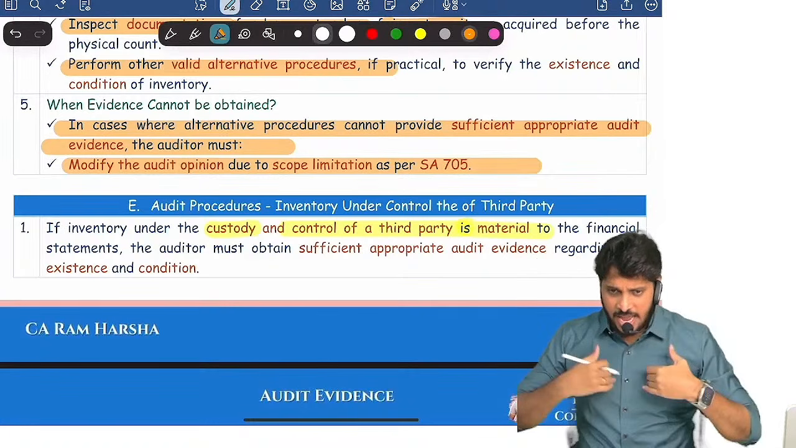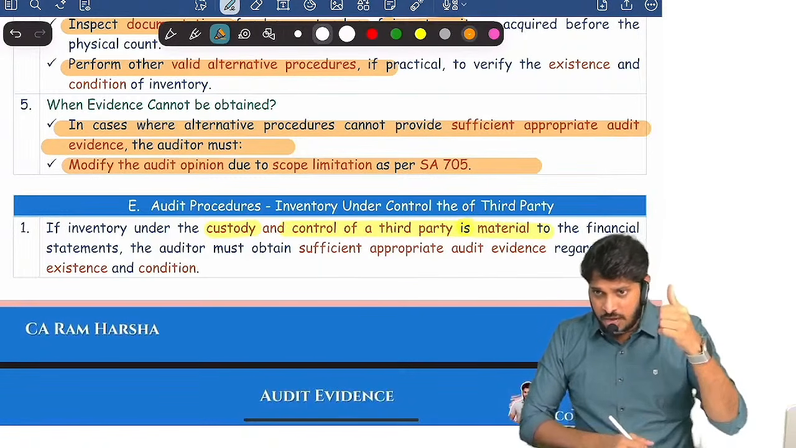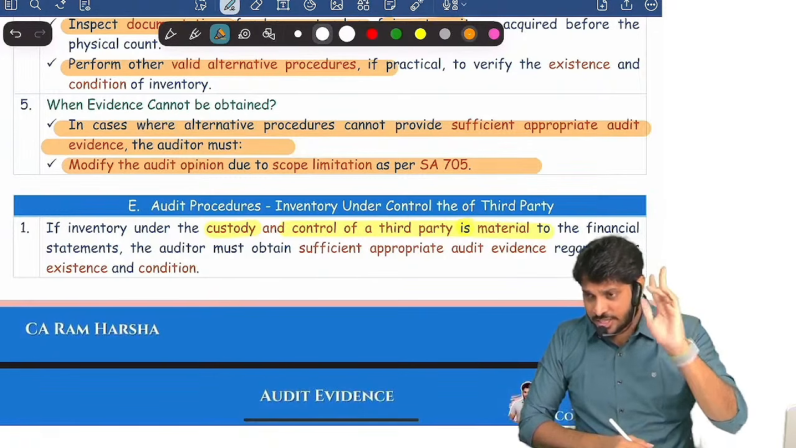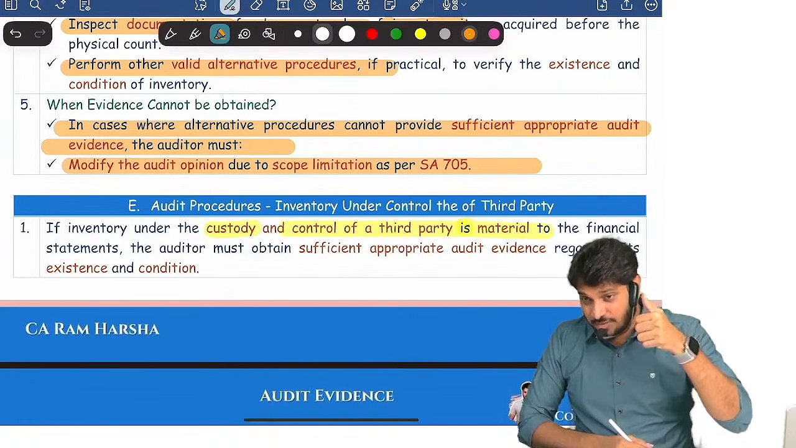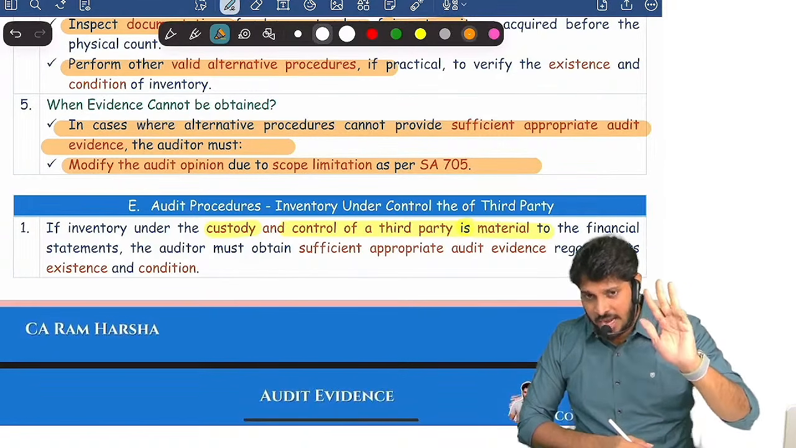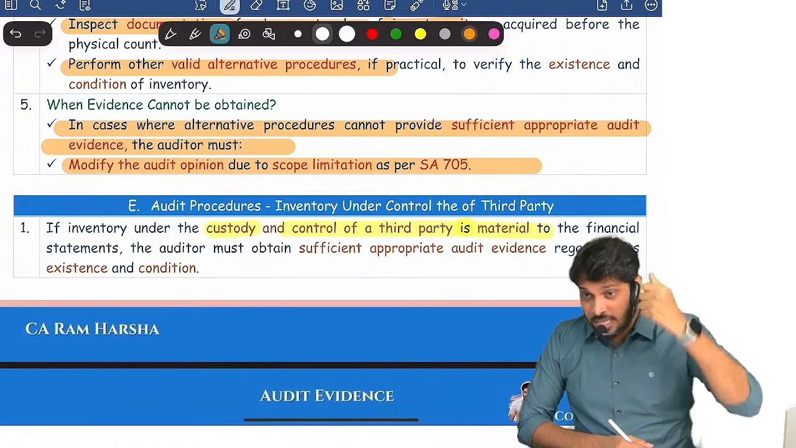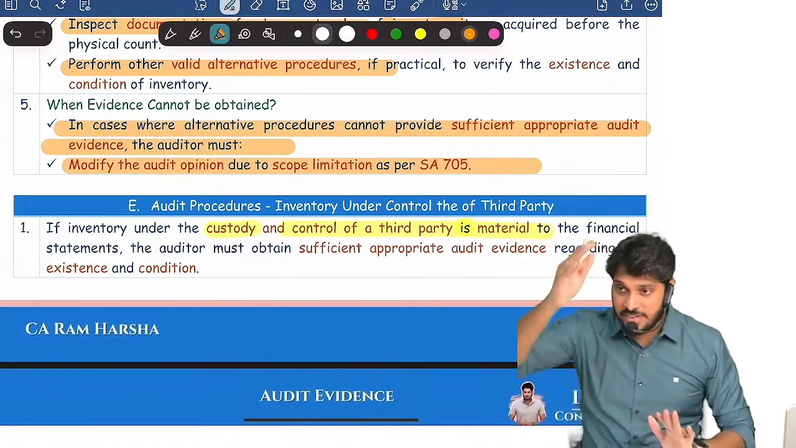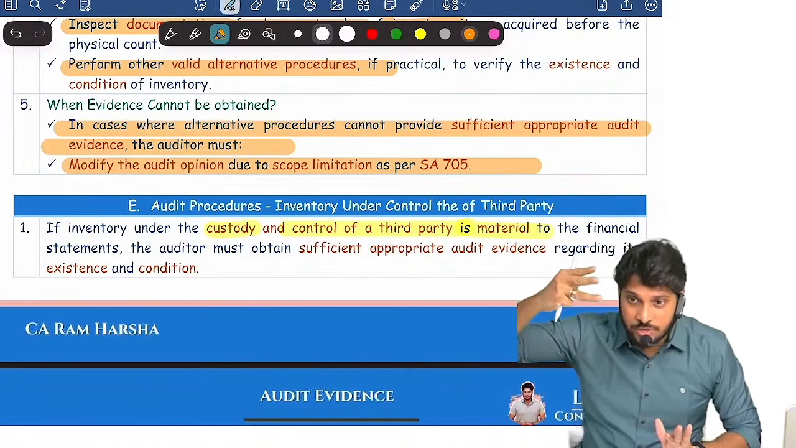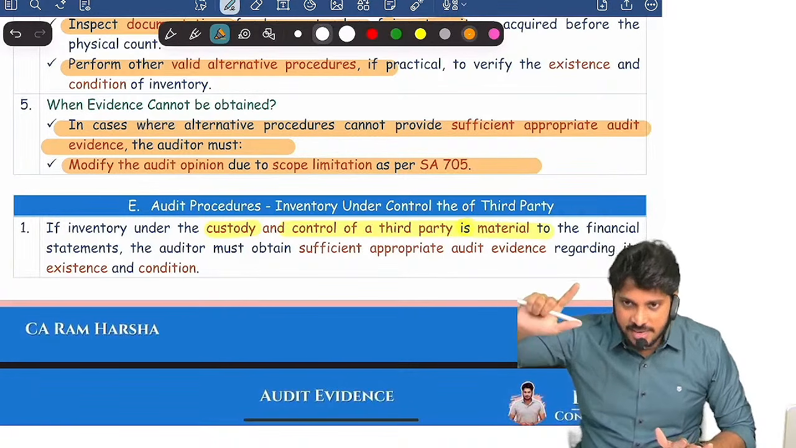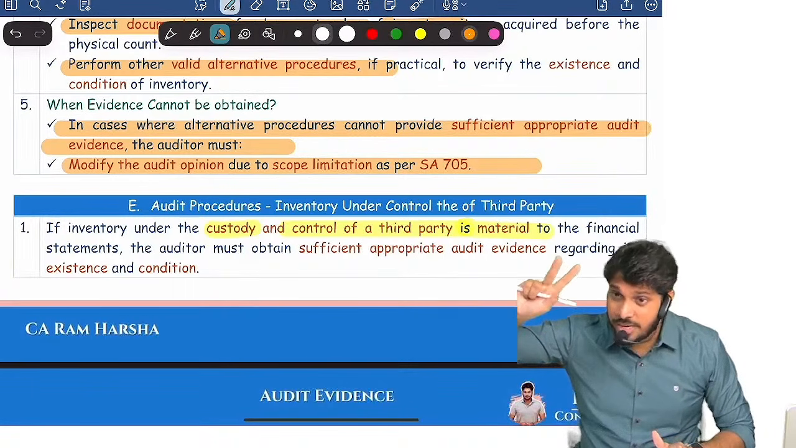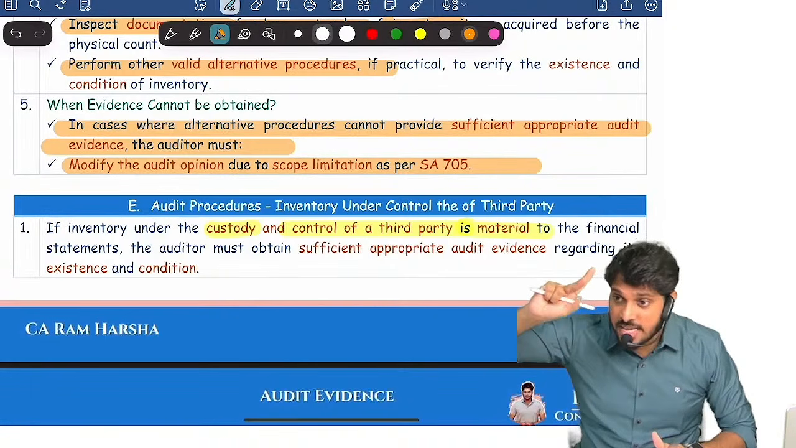Lying with the entity: attend the management count procedure, observe how management is counting, evaluate management instructions, inspect the inventory, test count the inventory. Matters relevant: nature of inventory, location of inventory, whether they are maintaining perpetual records, timing of inventory, whether there is a need for an expert, stage of completion of work in progress. If inventory counting is at some other date, three items you need to verify. Verify perpetual records are properly updated, are they reliable or not, yes or no. And then third point, ask reasons for any significant difference.